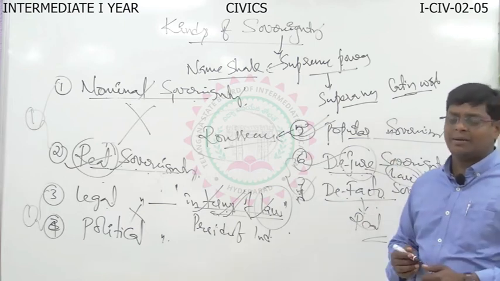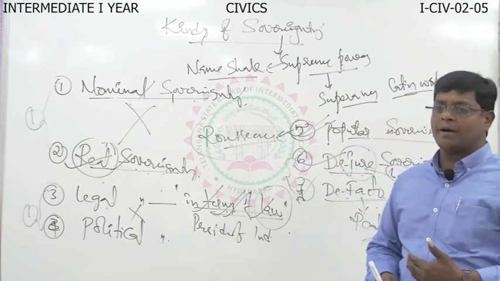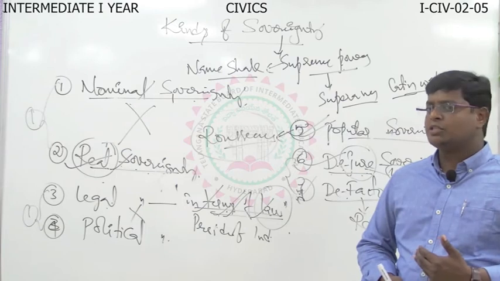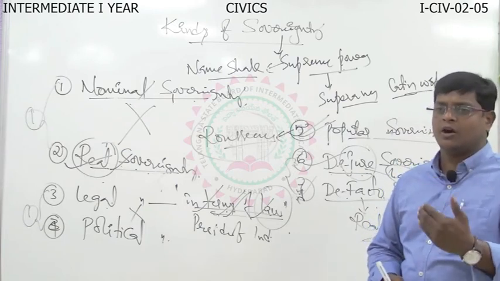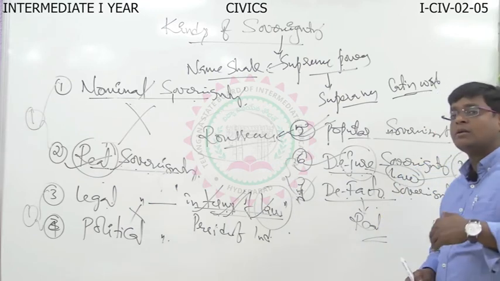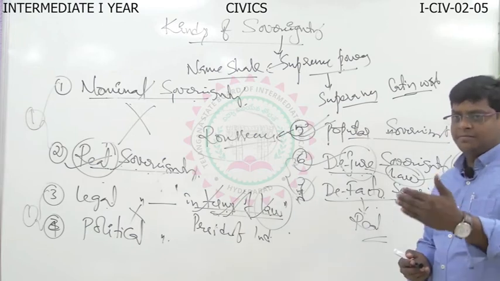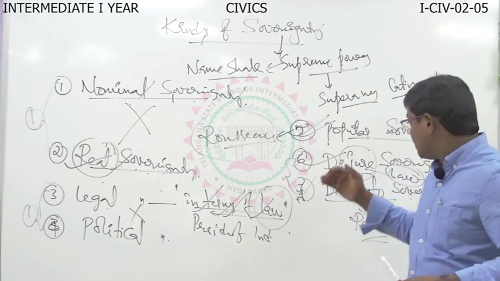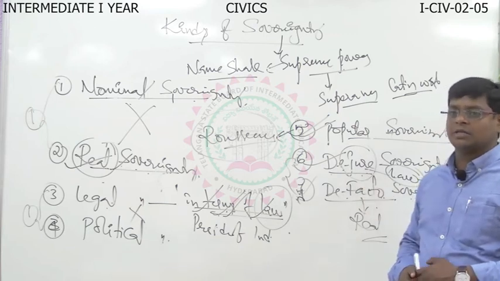Already we discussed Hitler and Mussolini. By force they came to power without any approval of the people or the law. They enjoyed the power by force. Then after some time they were approved by law and considered de jure sovereign.